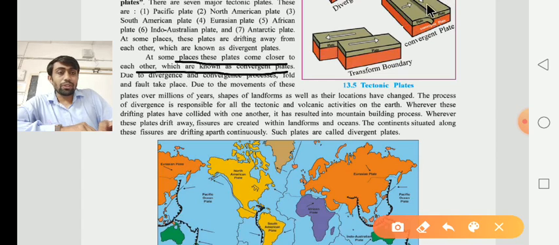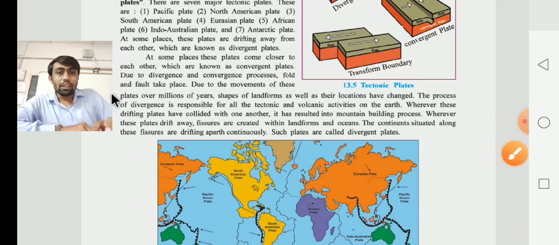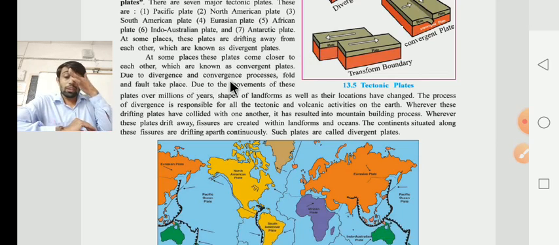This is the image of the convergent plate, already given. Due to divergence and convergence, the fold and fold take place.